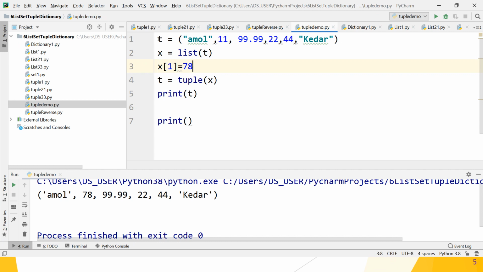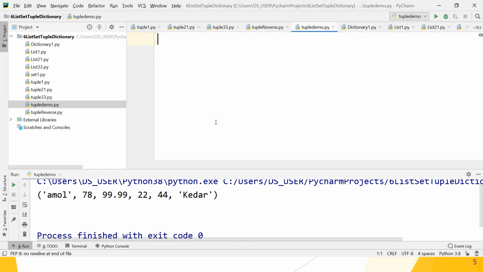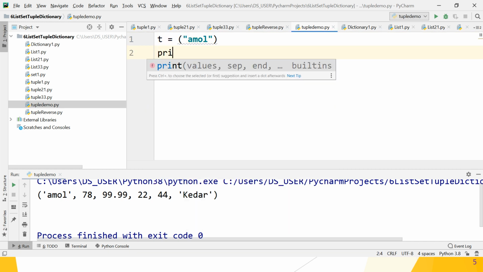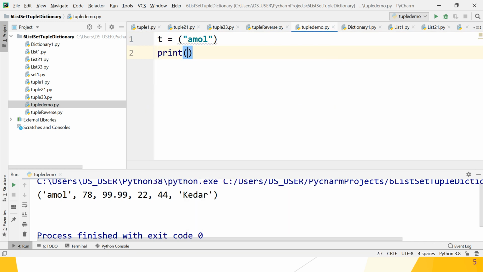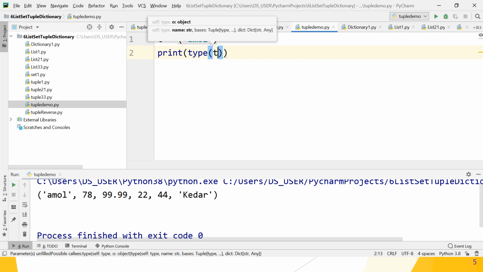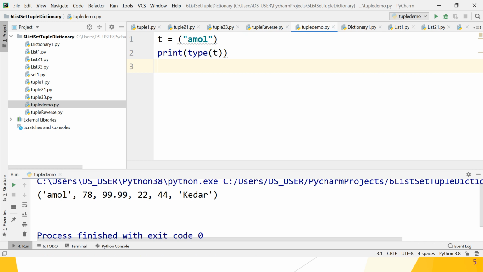Suppose t is of type tuple and you want to save only one item, suppose Amol. After that, print the type of t as well as the values in the tuple.